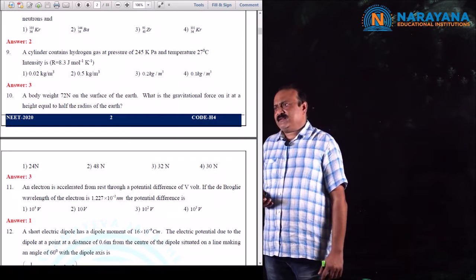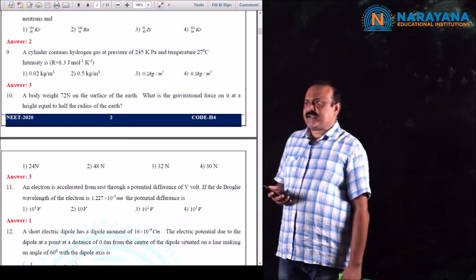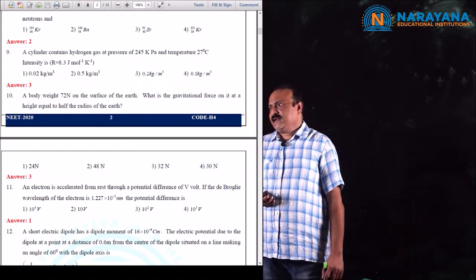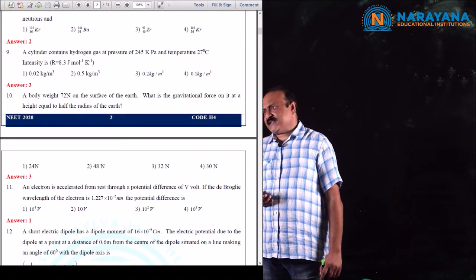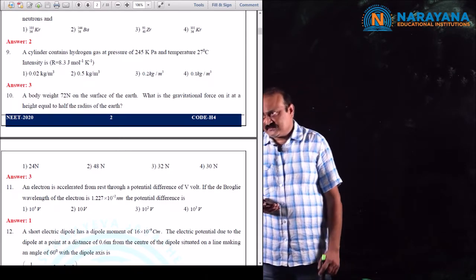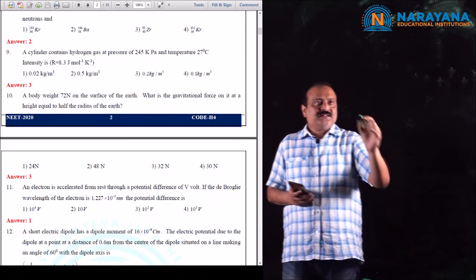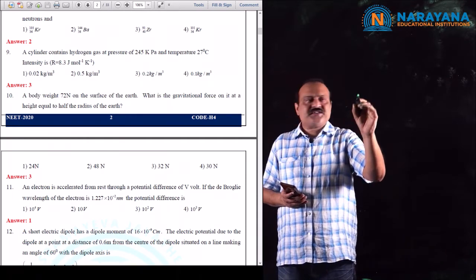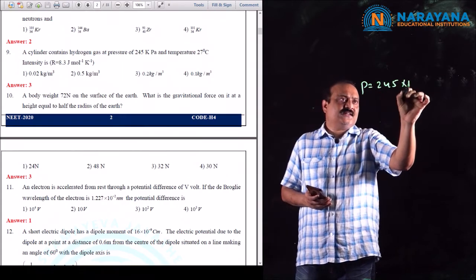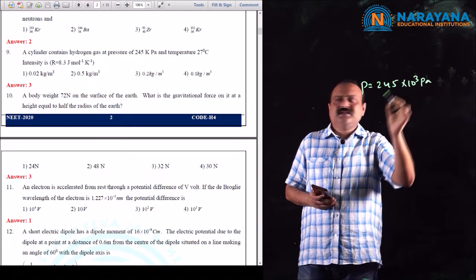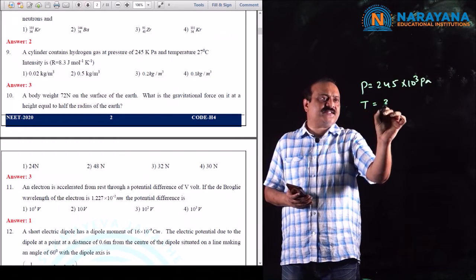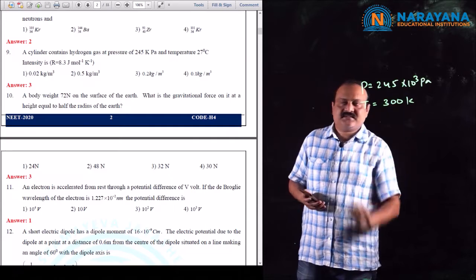Question number 9. A cylinder contains hydrogen gas at a pressure of 249 kilopascals and temperature 27 degrees Celsius. Find the density. Given that the pressure P is equal to 245 kilopascals, that is 245 into 10 to the power of 3 pascals, and temperature is 27 degrees Celsius, that is 300 kelvins.